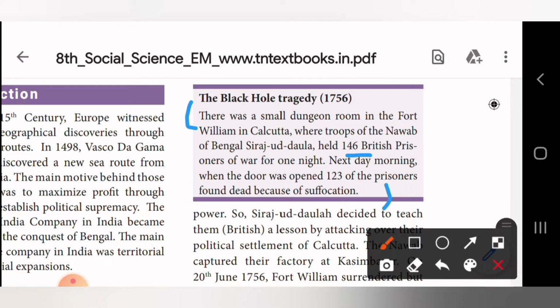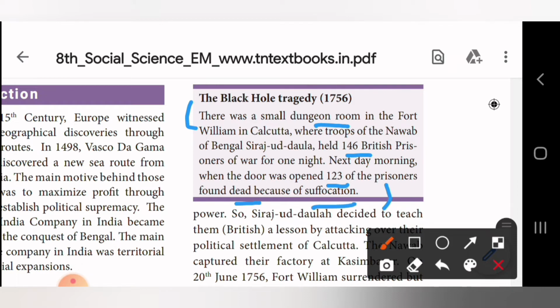The Nawab of Bengal held them in a dungeon room. He made all these 146 people prisoners inside the dungeon room.